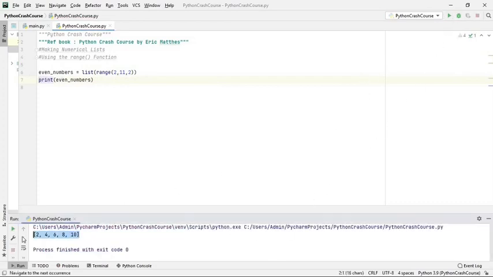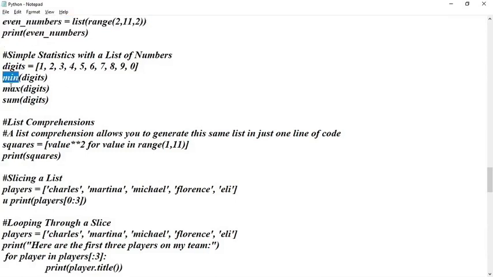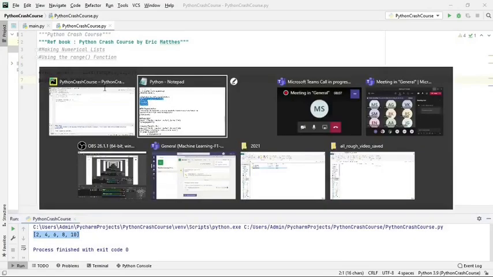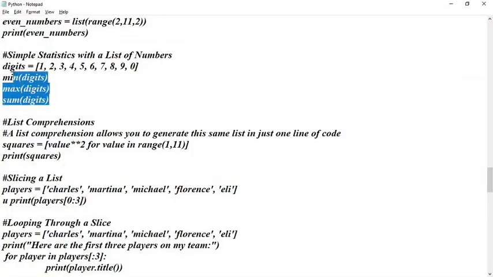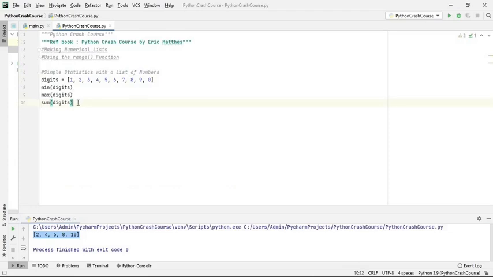Yeah, it is printed. Okay, so here it is giving some indentation error. Okay, and then we have minimum function, maximum function, and summation. So these three functions are already available and can be operated. So we can call it simple statistics with list. Okay, minimum, maximum, and summation.